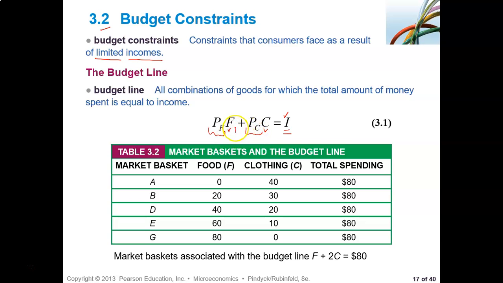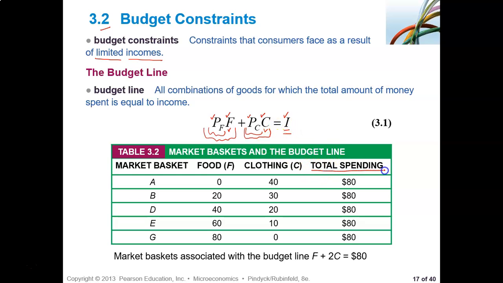You multiply, this is the money. So this is amount of food, this is price of food. You multiply, this is the amount that is spent on food, and this is a unit of clothing, this is price of clothing, this is the money they spend on clothing, right? You add them together, you have income.